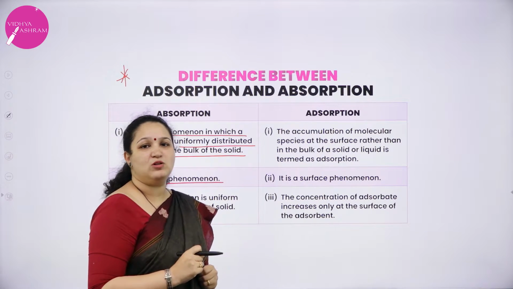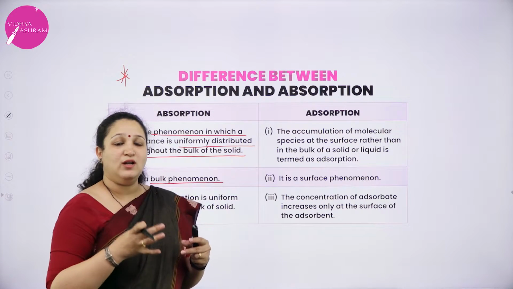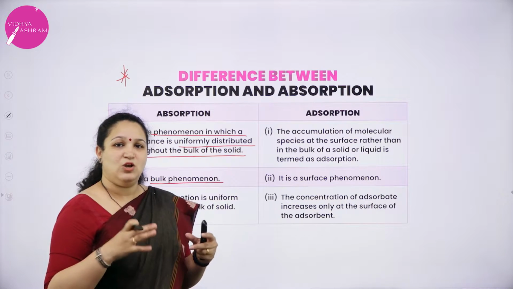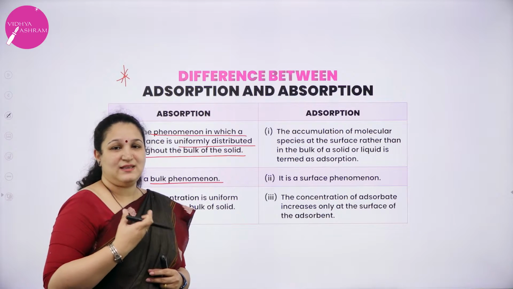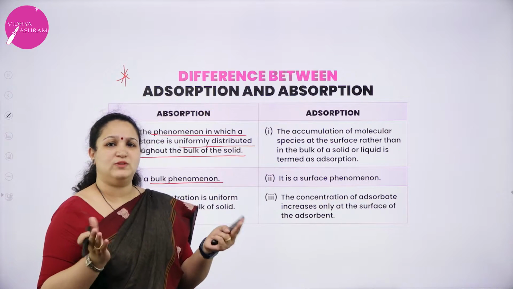For example, we can take chlorine gas dissolved in water, which is actually absorption. Water is absorbing the chlorine gas. You might have come across chlorinated water. You can get the smell of chlorine in that. Concentration of chlorine is uniform throughout the water.